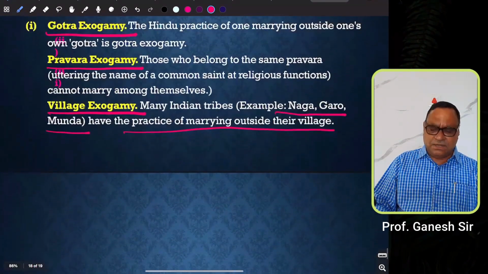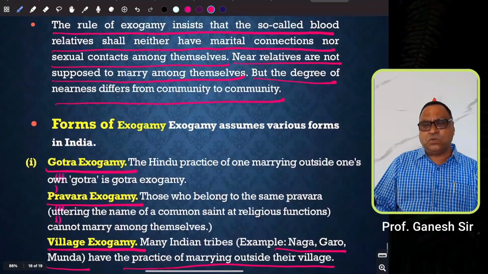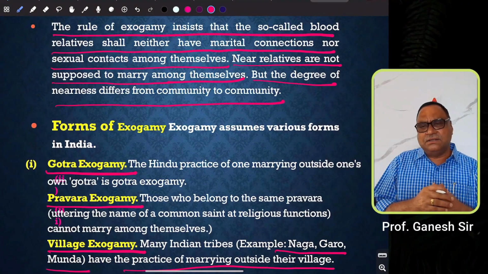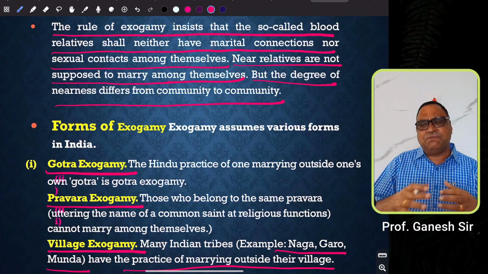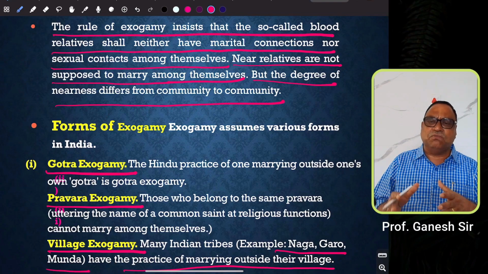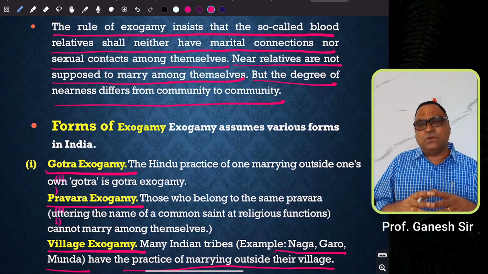So these are the important points related to marriage. And all these points are very helpful for different types of competitive examinations, most importantly for APPSC and TGPSC Group 1 and Group 2 examinations.